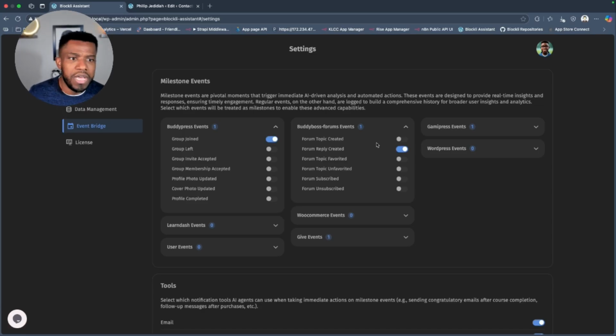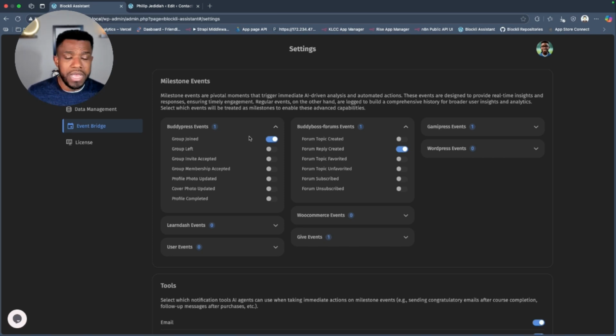You call them triggers. But here, these are milestones. Now you can enable milestones. You can say group join is a milestone. What is a milestone? Milestone events are pivotal moments that trigger immediate AI-driven action. Meaning, in this case, if I turn on group join, when someone joins a group, the AI will take action right away on that particular user, the same way you would do your typical trigger and action recipe with any automation platform.